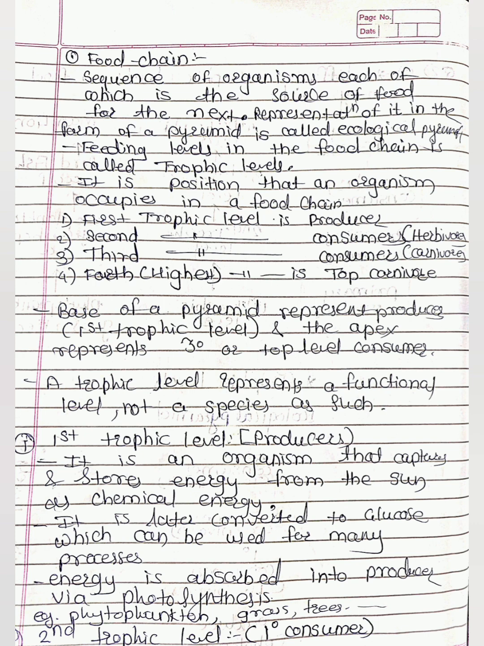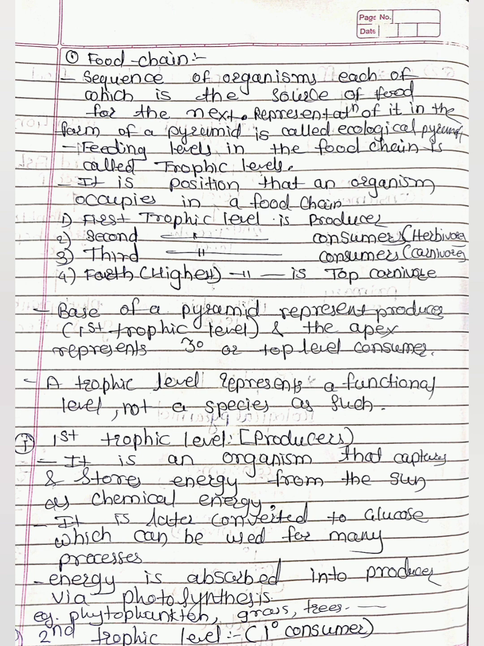It is the position that an organism occupies in a food chain. So first trophic level is producer, second trophic level is consumer, which contain herbivores, third trophic level it is consumer, which contain carnivores, and fourth, that is the highest trophic level, is top carnivores. The base of the pyramid represent producer, first trophic level, and the apex represent tertiary or top level of consumer. A trophic level represent a functional level, not a species as such.